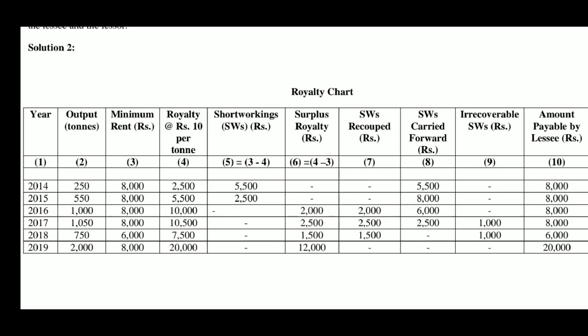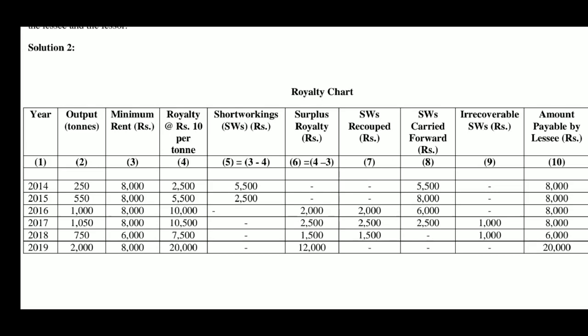Now, the short workings of 2015 could not be recouped in 16 and 17 because the surplus royalty of 16 and 17 was utilized for the recoupment of 2014. Now, 2500 of short workings of 2015 can be recouped in 16, if not possible, in 17, if not possible, in 2018, because in 2018 3-year period expires.